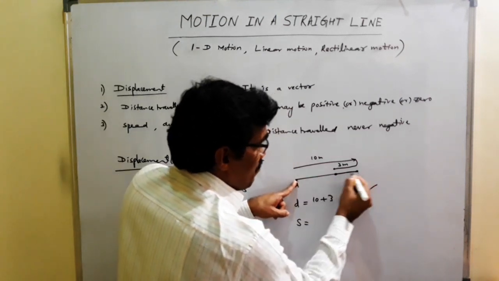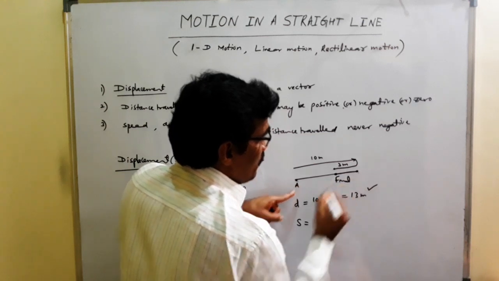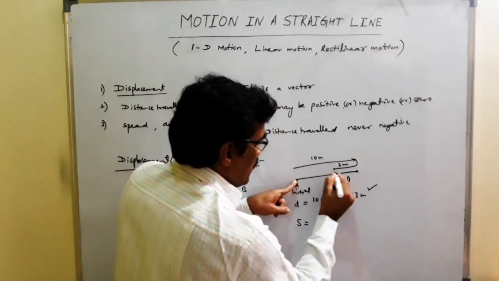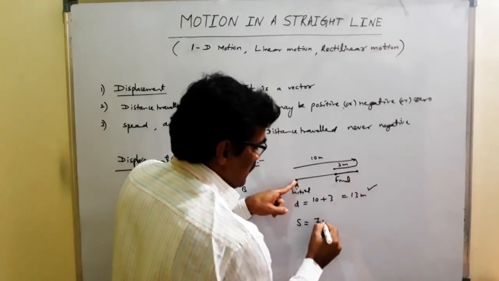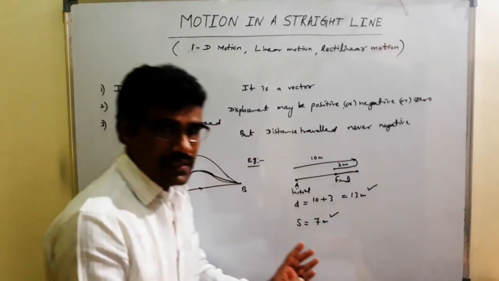Here, it goes 10, back is 3. That's why this is the final position. What about this? Initial position. Here to here, the distance is 7 meter. 7 meter. Students, listen carefully.